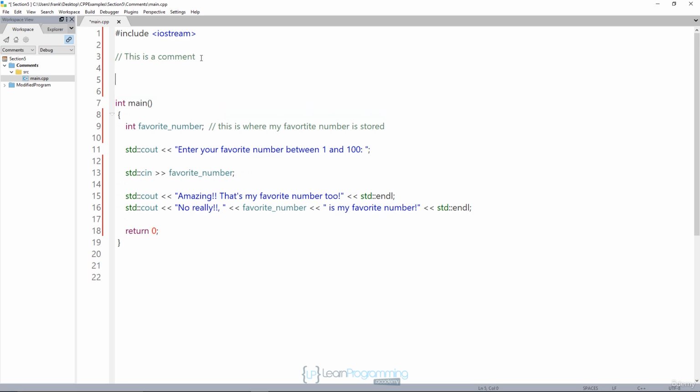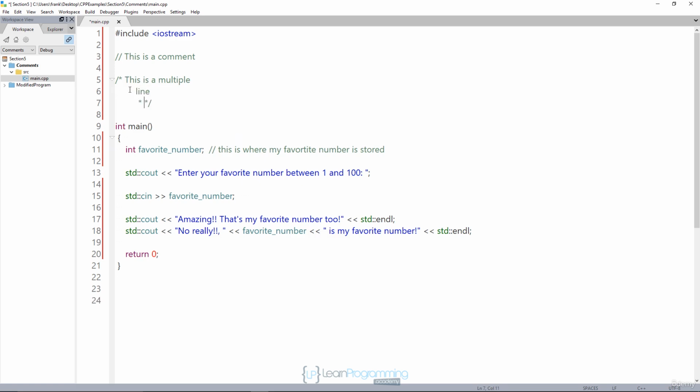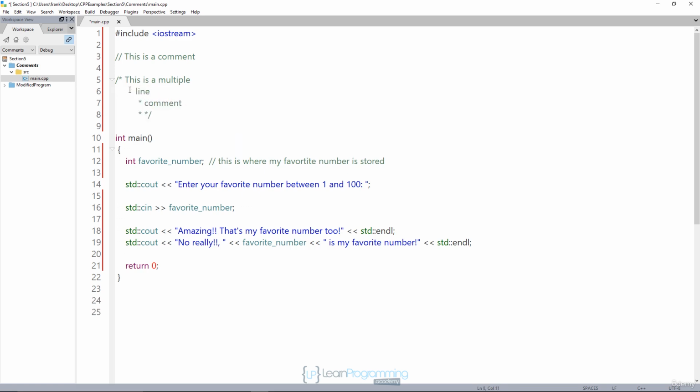The other kind of comment is a multi-line comment, and that's a forward slash followed by an asterisk, and then an asterisk followed by a forward slash. So everything between those two elements is a comment and will be ignored. This one spreads across lines, so this could be a multiple line comment like that. You can do anything you like. And again, it's totally free form. You can make it look however you want. You could indent, you could do anything you want here. Everything in here will be ignored.